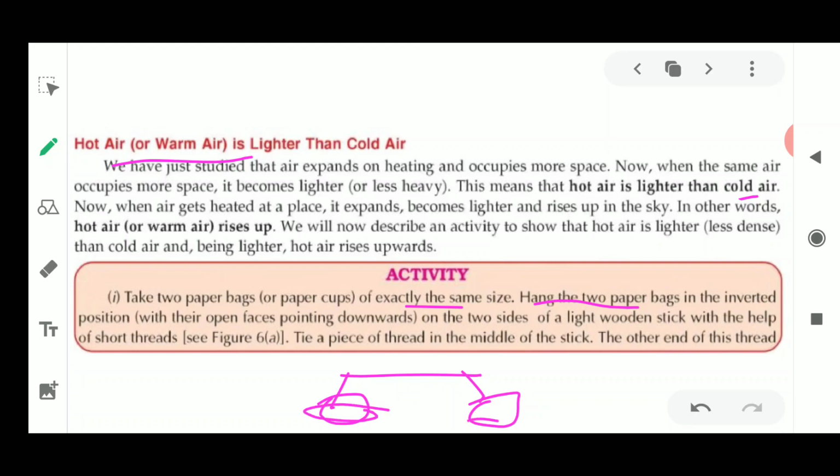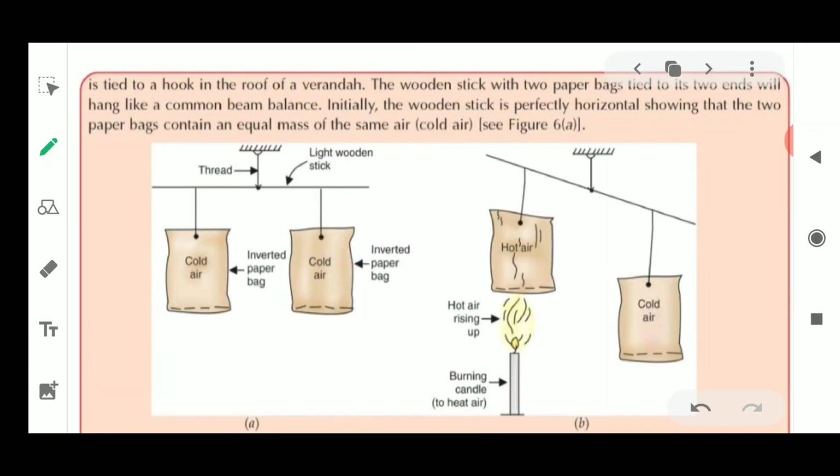You will hang these two paper cups on a light wooden stick with the help of a short thread, so you can make a balance kind of thing. Tie the thread in the middle also. So you will make it like this, and we will see the diagram now. You take two paper cups here, or two inverted paper bags, and you tie a thread in between, and the lengths of the threads must be equal to each other. Now hold this thread in your hand, which is placed here, and you will see the changes.